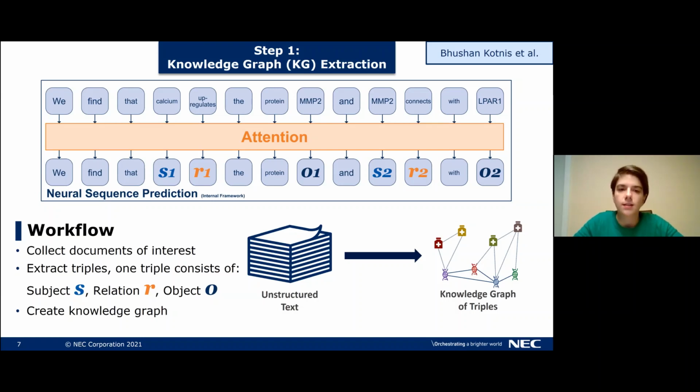Now, for each word in that sentence, we make a decision whether it belongs to the triple or not, and which part it is. So calcium here is the subject of the first triple. And upregulates is our relation. MMP2 is the object. And MMP2 is also the subject of the second triple, where we also have the relation connects and the object LPAR1. And as you can see, these two triples overlap via MMP2. So at this point, we can connect these two triples to form the beginning of our knowledge graph. Ultimately, with this step, we can go from unstructured text and transform it into a knowledge graph, which consists of triples.